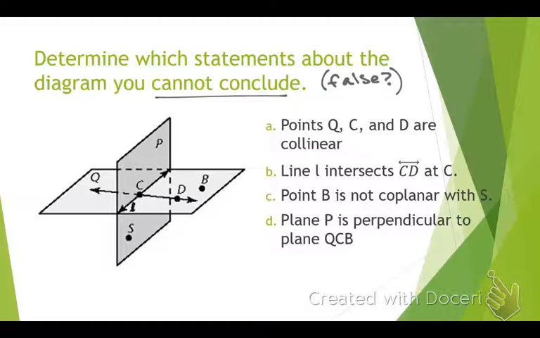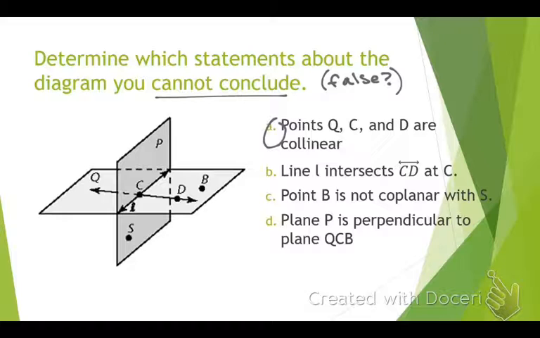Points Q, C, and D are collinear. What does collinear mean? Points on the same line. Are all 3 of these points on the same line? No. Is Q a point? Do you see a dot? There's not a dot. So it is not a point. So are these 3 collinear? No. So that's why I circled. You can't conclude it. It's false, so that's why you're circling it. Okay? You don't want to circle the ones that are true. Okay, that's what this statement means.